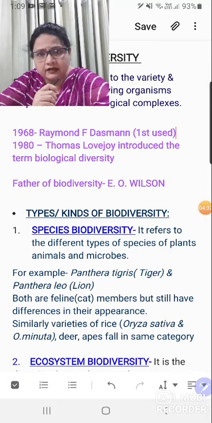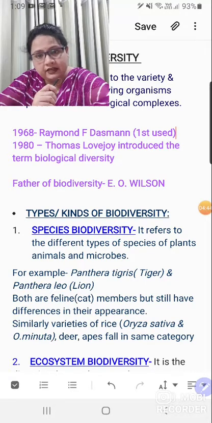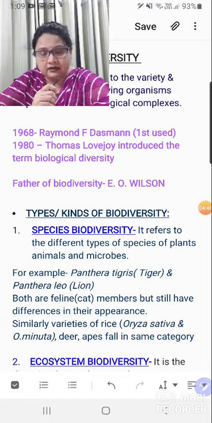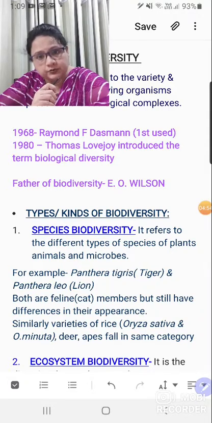Both are Panthera, that means they are cat family, but tigris is the tiger and leo is the lion. There are some morphological, some physical differences while talking about these two. So if the genus remains the same, but the organism exists in various species, various varieties of a particular type of animal, it is species diversity.